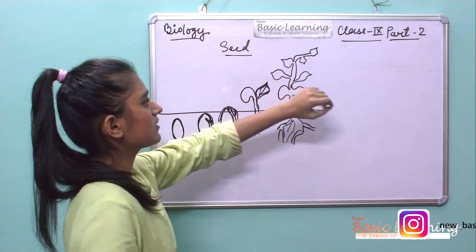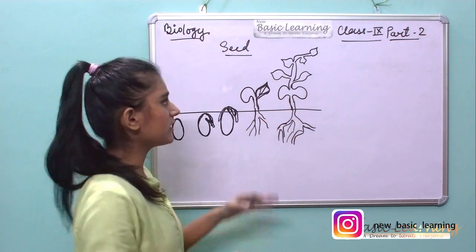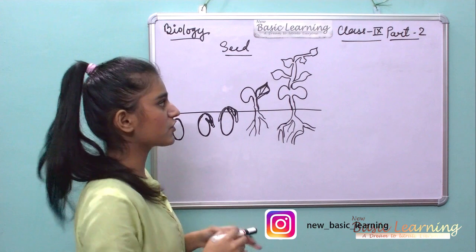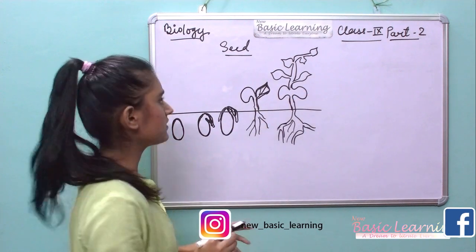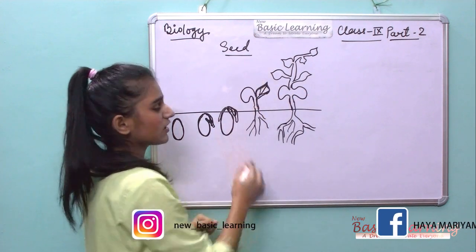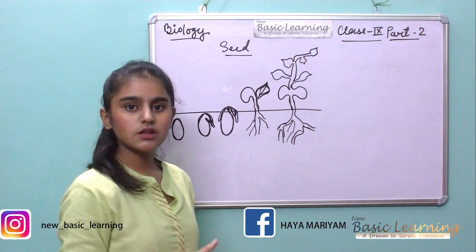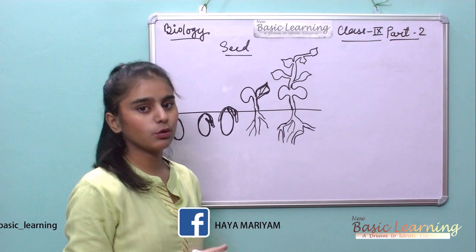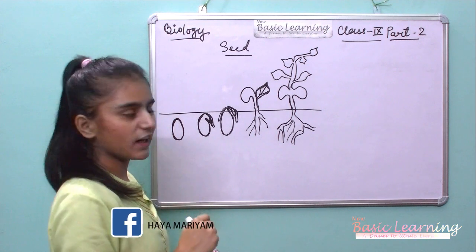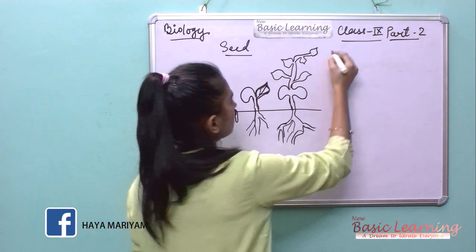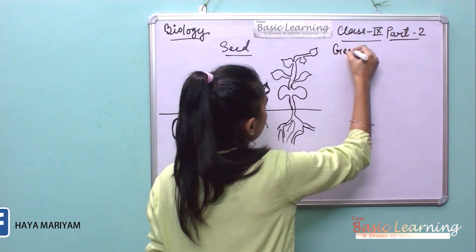So the chapter in continuation is Seed, the Structure and Germination, Part 2 for class 9. The structure part we have already discussed. If you have not seen the videos, the link is in the description box. You can go and check those videos. I have made two videos on that. So now we will do the germination part.